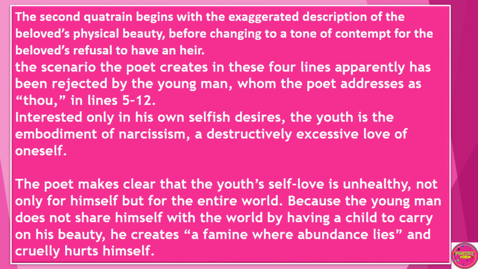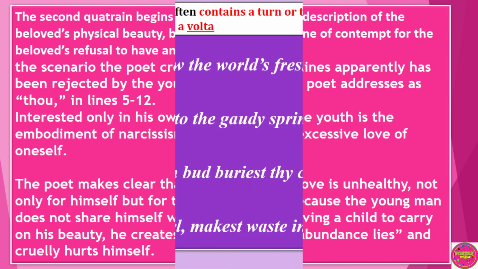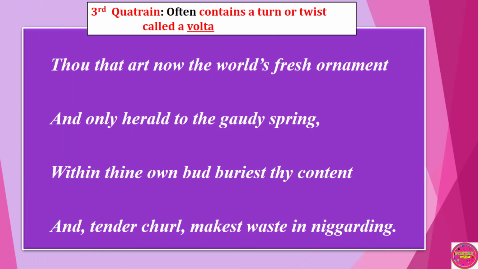This young man is too self-absorbed, has a lot of self-praise and self-possession, which blinds him from seeing the repercussions of his actions. The speaker sees this young man as his own worst enemy for not procreating and realizing the importance of passing one's beauty to the next generation. Let's move to the third quatrain.